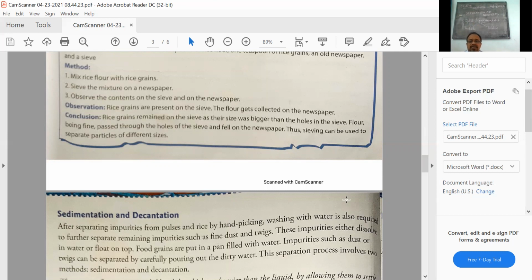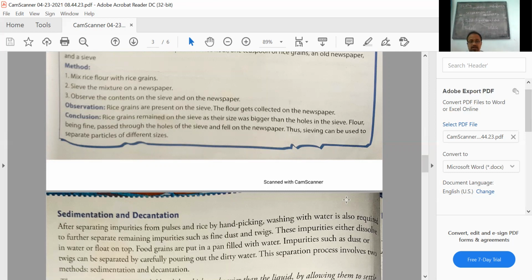I told you just now an example of muddy water. You keep muddy water undisturbed for a time period. The mud settles down because it is heavier. This process of allowing the heavy insoluble particles in a liquid mixture to settle down is termed